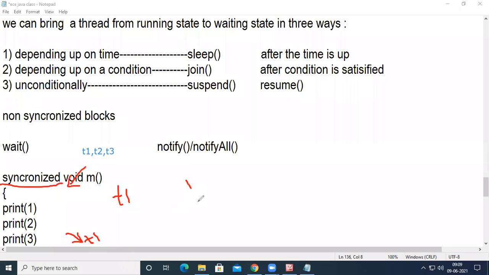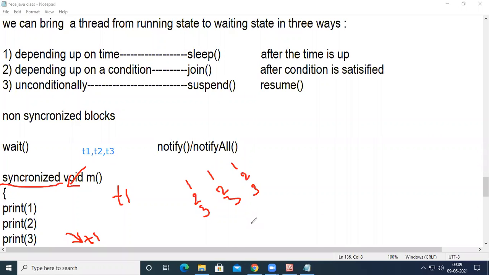So we may get the output 1, 2, 3 and then 1, 2, 3, because thread 1 will print 1, 2, 3, thread 2 will print 1, 2, 3 and thread 3 will print 1, 2, 3. Because after the successful execution of T1 only, T2 will be allowed into the block.